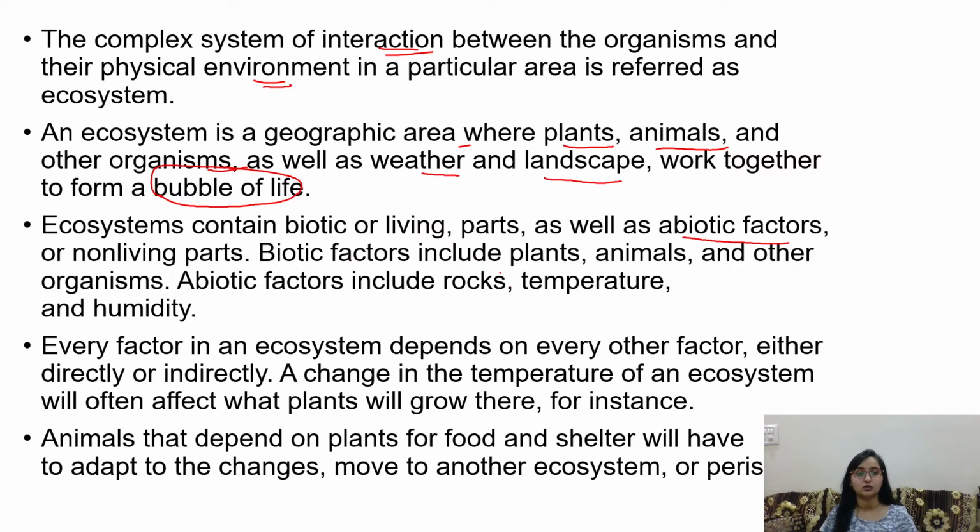Biotic factors include plants and animals, and abiotic factors include temperature, rocks, humidity. Every factor in the ecosystem depends on the other factor, directly or indirectly. Let me take a simple example. We are dependent on plants to eat.